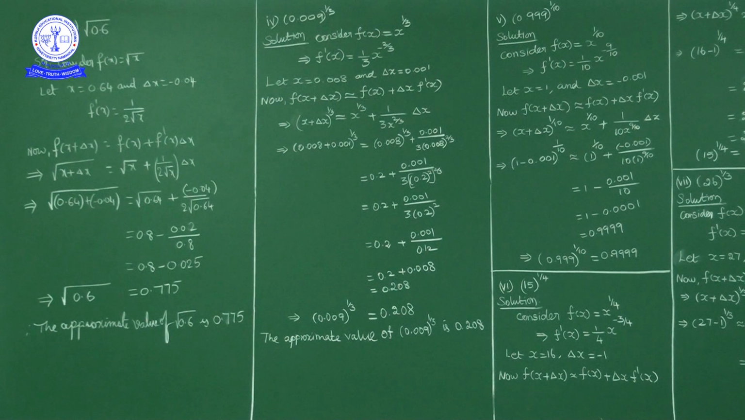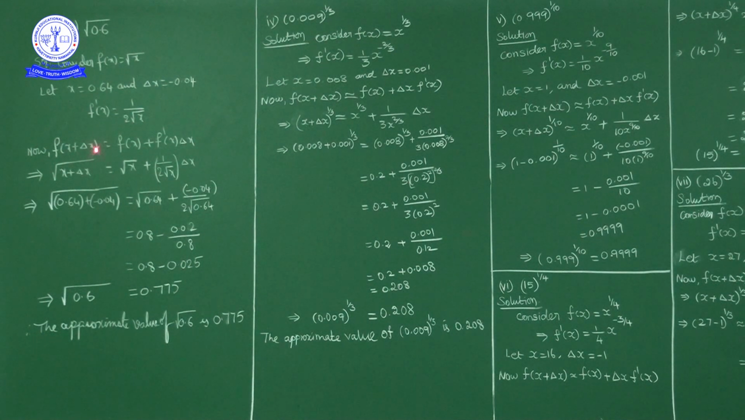Now here the main objective is to identify the function. The function is square root, so f of x is square root of x. Then what is x, what is delta x? The perfect square close to 0.6 is 0.64, so x I'll consider as 0.64, and delta x is minus 0.04. f dash of x is 1 by 2 root x, since f of x is root x.